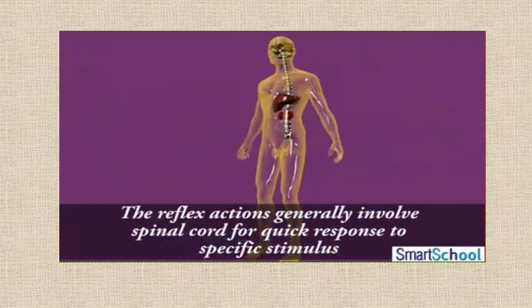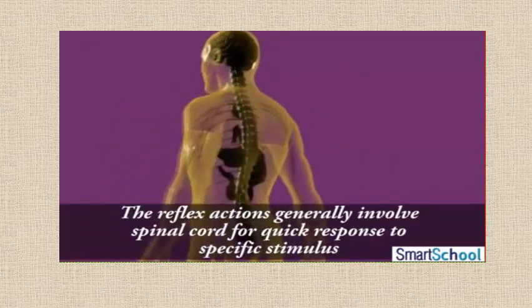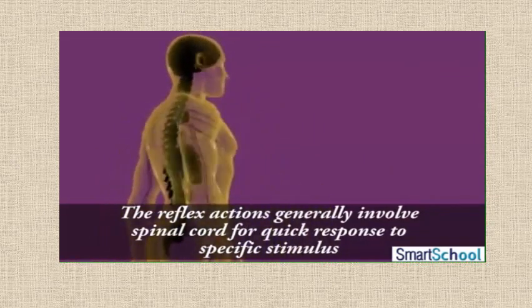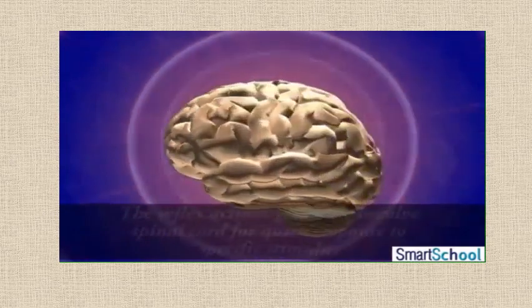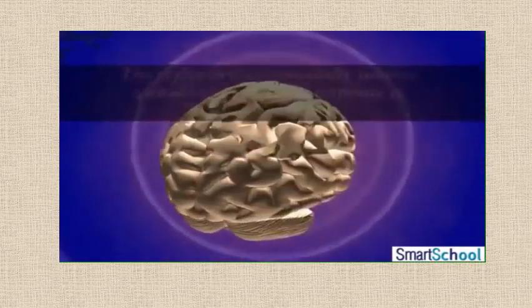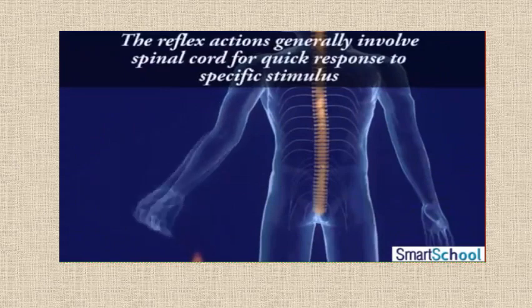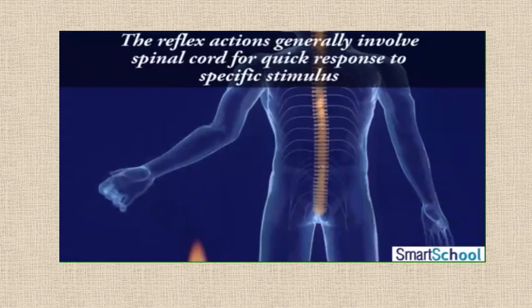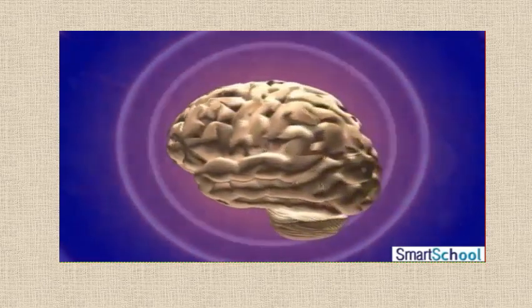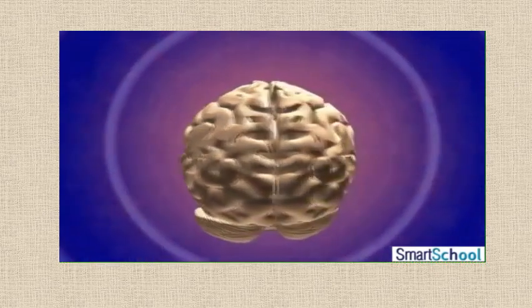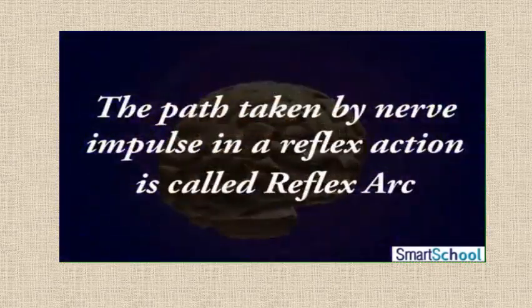The reflex actions generally involve the spinal cord for a quick response to a specific stimulus, or otherwise the thinking process of the brain may take time and delay the response, which may harm the animal. However, information input also goes on to reach the brain where the thinking process occurs. The path taken by nerve impulse in a reflex action is called the reflex arc.